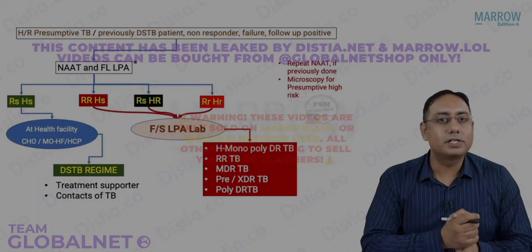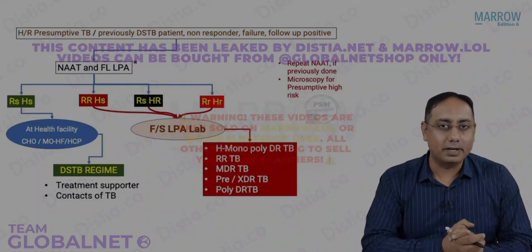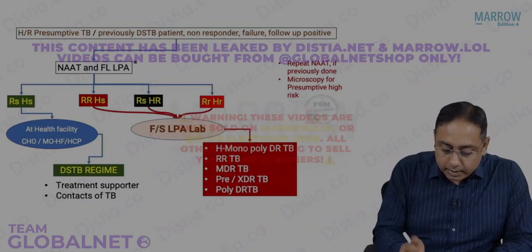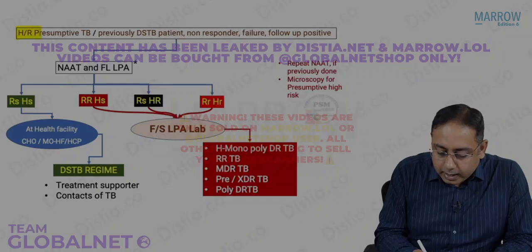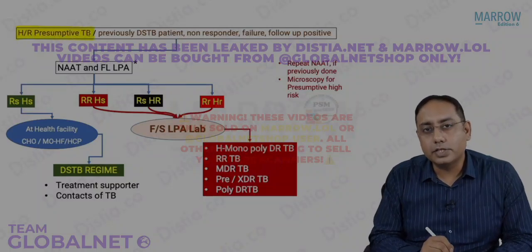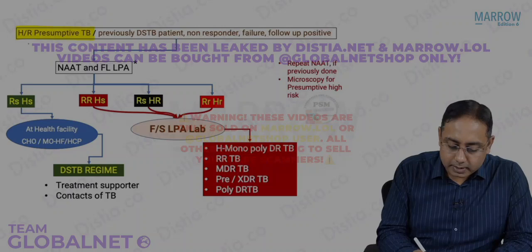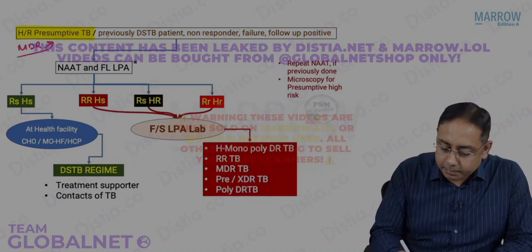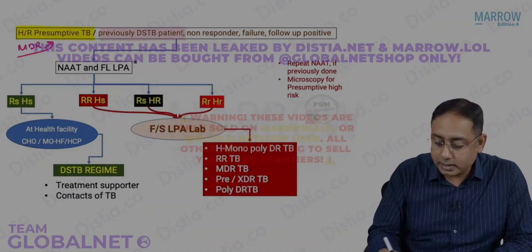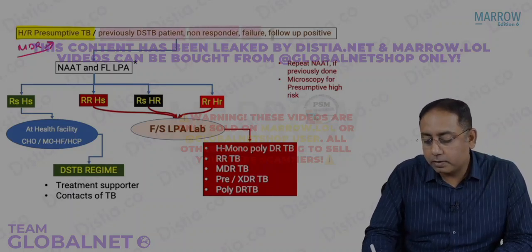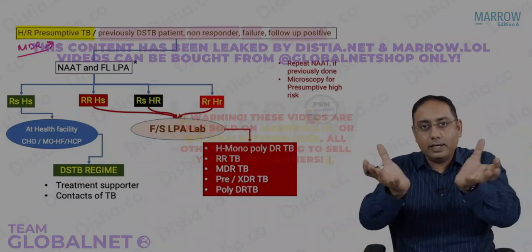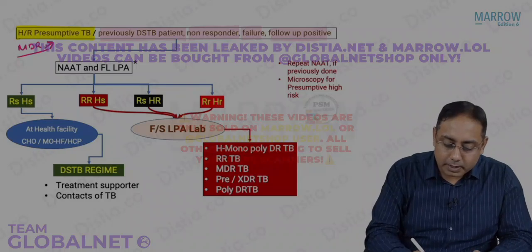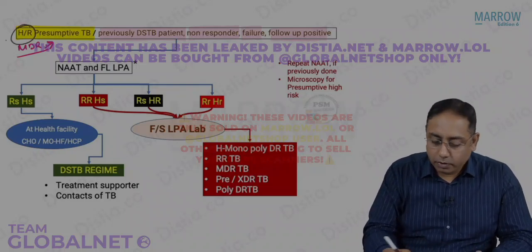Next in line, you have another algorithm which has been recently launched in the year 2020 for diagnosing an MDR suspect or presumptive MDR cases. Listen to it carefully, there are two things over here. In case that person was isoniazid and rifampicin resistant presumptive TB, that is MDR TB presumptive, or in case that patient was previously drug sensitive and is a non-responder or follow-up, you understand this whole category is the presumptive MDR. Are we getting it?